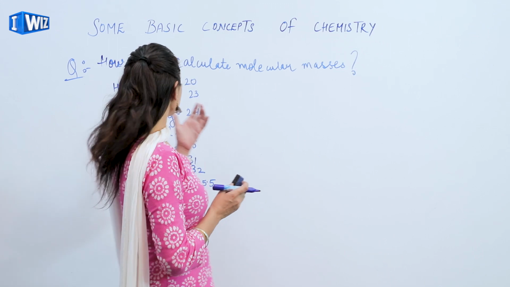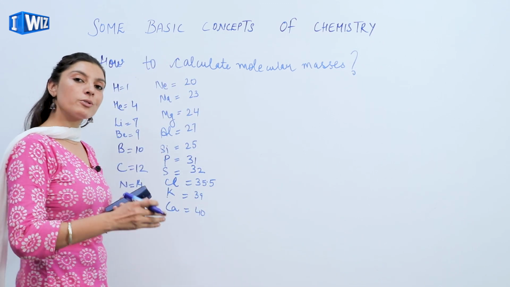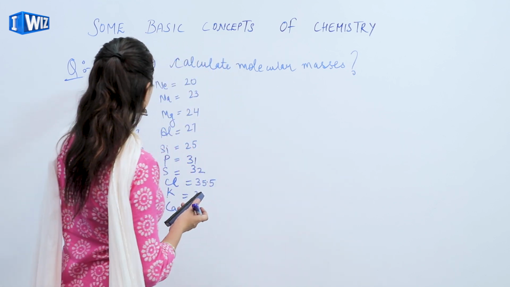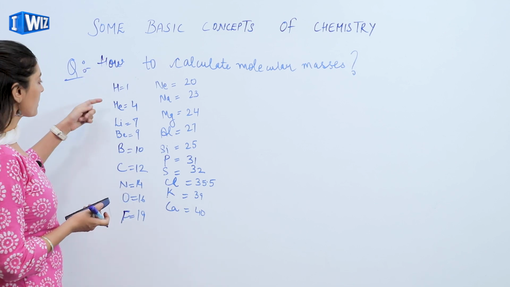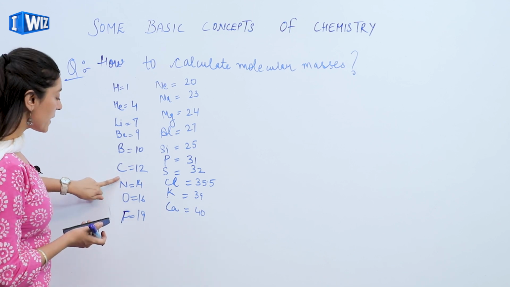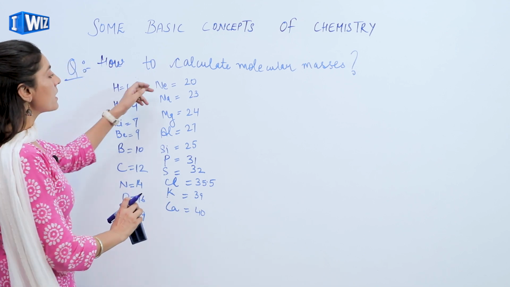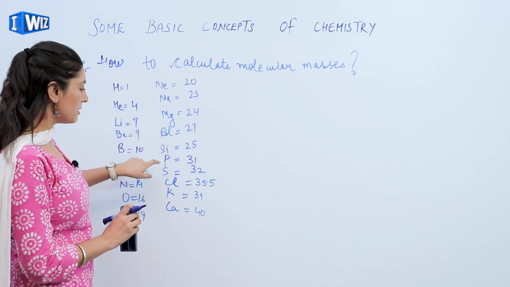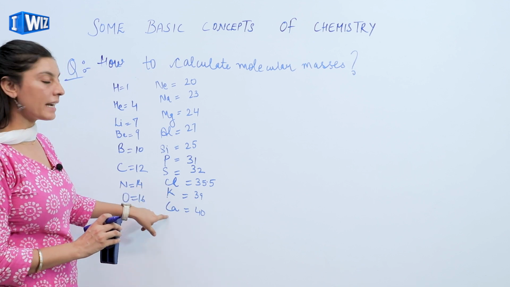We need to learn the atomic masses of a few of the elements that are very commonly used either during the practicals or that have been asked in the numericals. So these common atomic masses of the elements are of hydrogen, helium, lithium, beryllium, boron, carbon, nitrogen, oxygen, fluorine, neon, sodium, magnesium, aluminium, silicon, phosphorus, sulfur, chlorine, potassium and calcium.